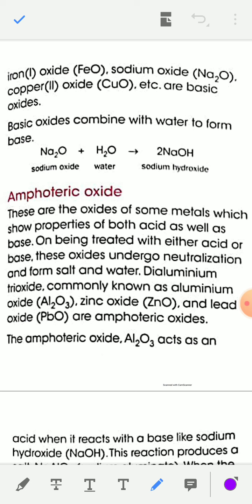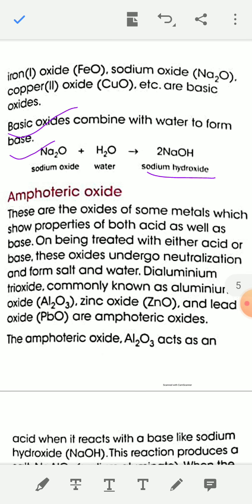They are called basic oxides because when metallic oxides react with water, they form a base. For example, when sodium oxide, Na2O, is combined with water, it forms sodium hydroxide, NaOH, and sodium hydroxide is a strong base.